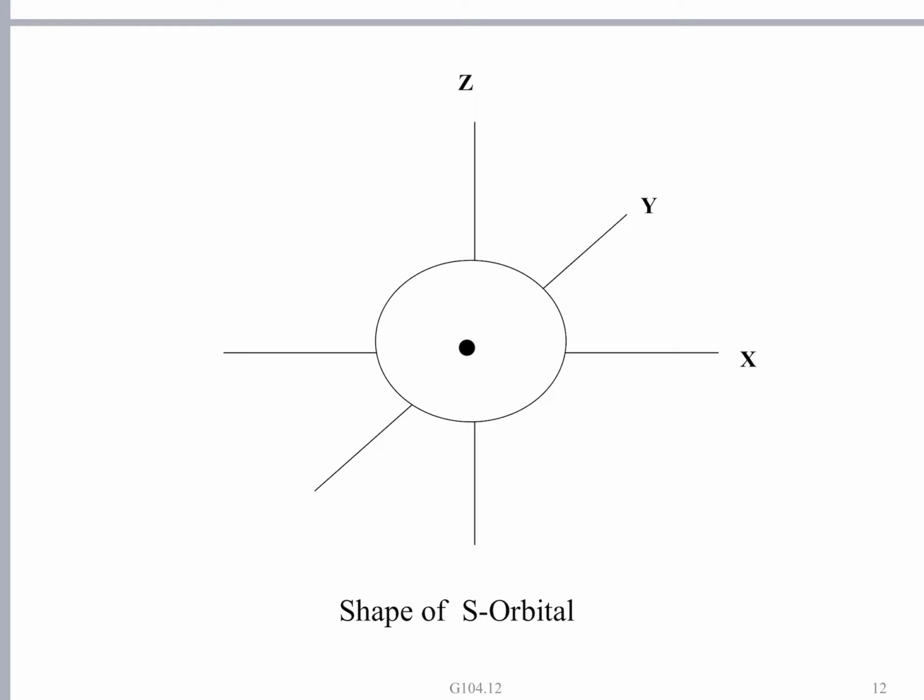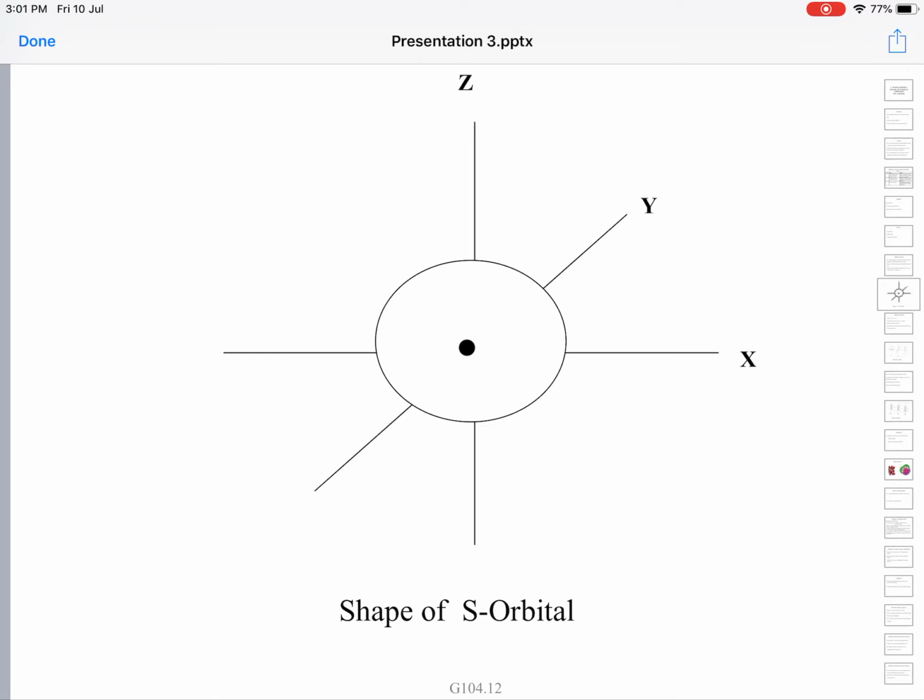In the examination they will ask you to draw the shapes of the orbitals, and you will have to draw these. You have to show not just a round shape, but also the 3 coordinate axes. So the probability of finding an electron in the s orbital is the same in all the directions. That is what the spherical shape means.